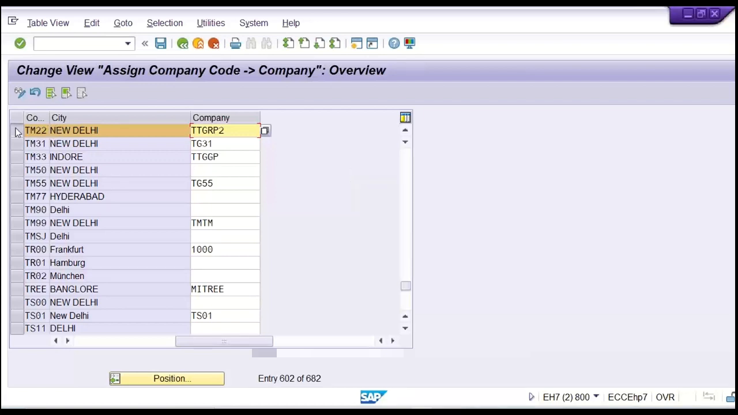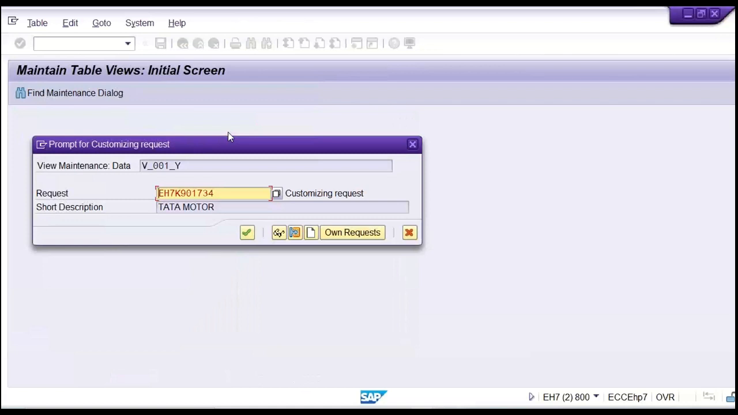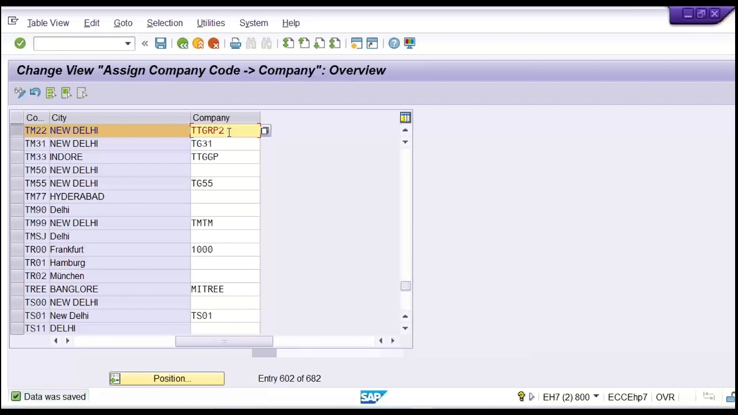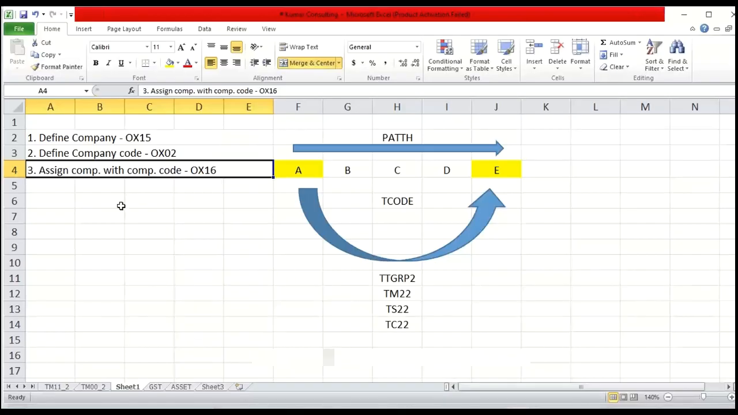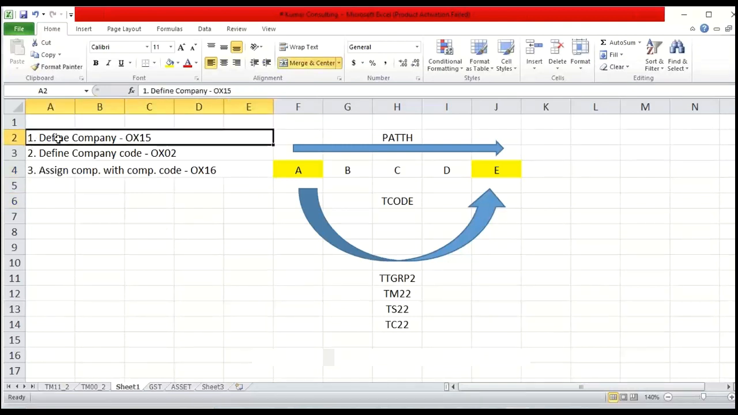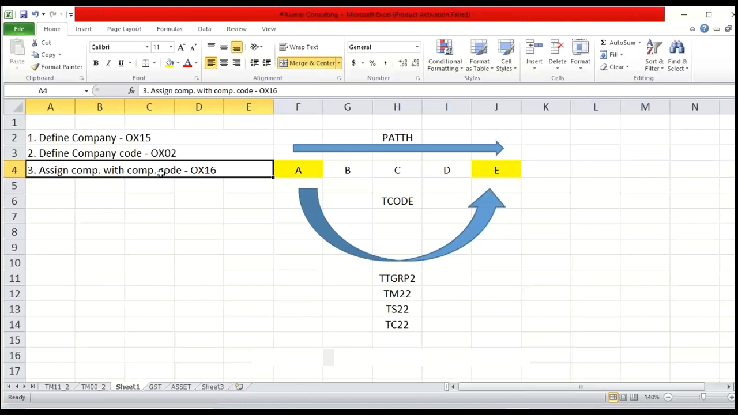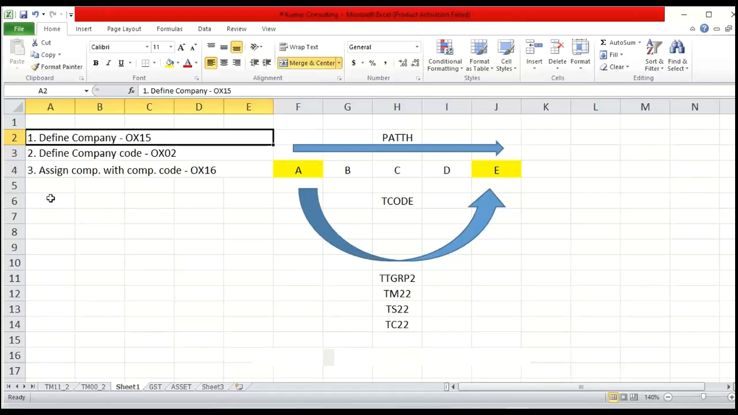So here, company code, and then I have given this company here, and then you save it, Control S. Press enter simply. No need to create another transport request. Just press enter. So what we have done, we have defined the company, we have defined the company code, and we have assigned the company to the company code. In the sense, this one we have linked with this one, or vice versa, whatever you can say.